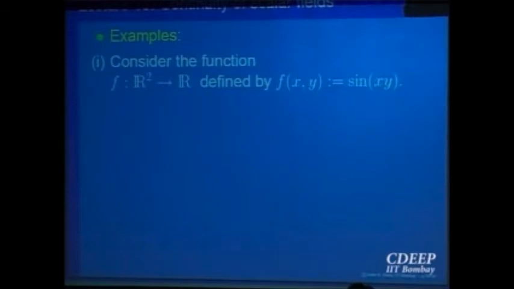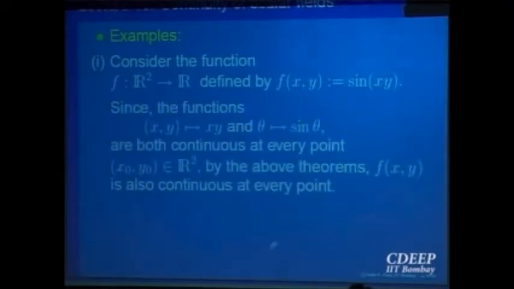By using the properties of algebra and composition, we are composing a function of one variable. See, this is a composition of how many functions? One is a projection map, (x, y) goes to x, the other projection map, (x, y) goes to y. Then you take the product of them, you get the function (x, y) going to the product xy. That is a function of two variables. Then you apply sine to that, a function of one variable again. So you are composing a function of one variable with a function of two variables. It says that the theorem remains valid, continuity, right? Same idea, so this is a continuous function.